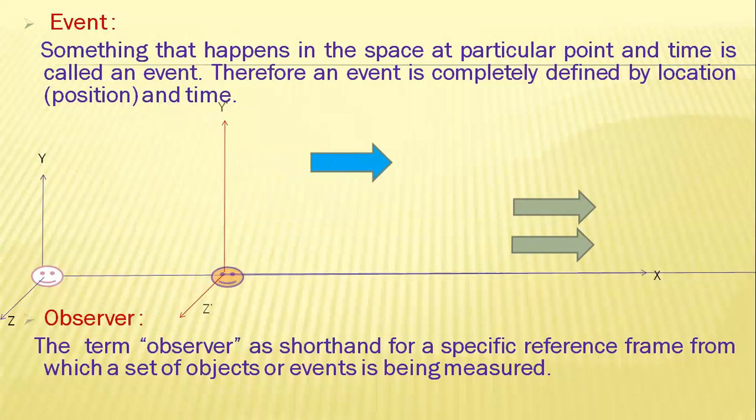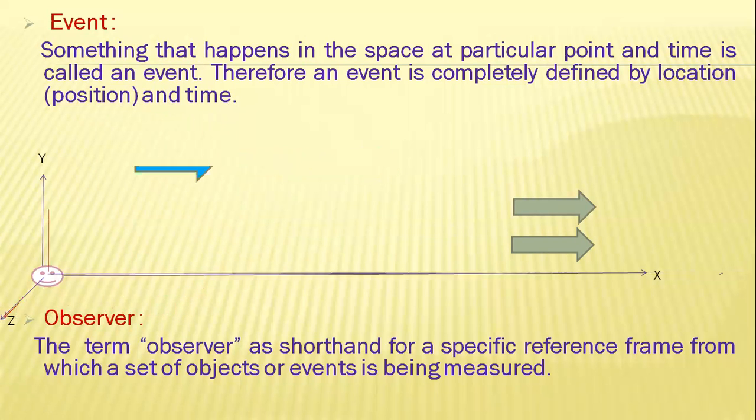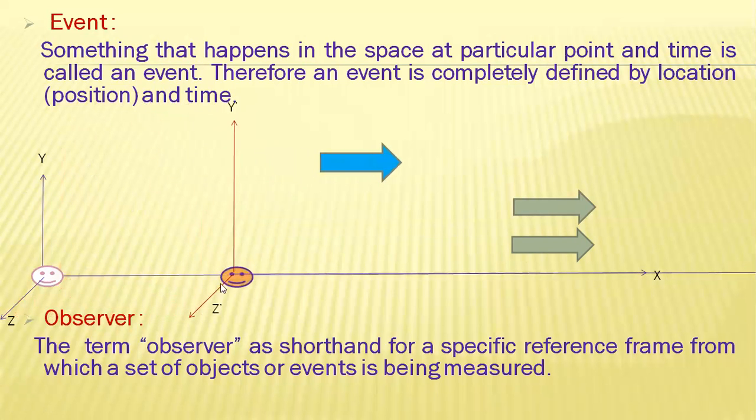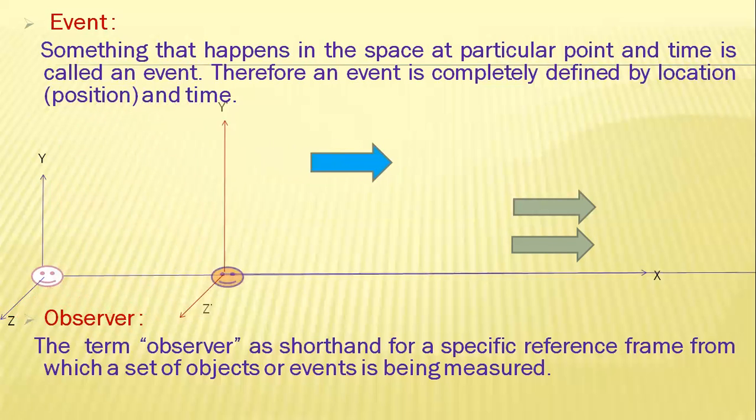And this is another frame of reference. Here both the observer and event are moving. Therefore, the observer is moving and the event is also moving.